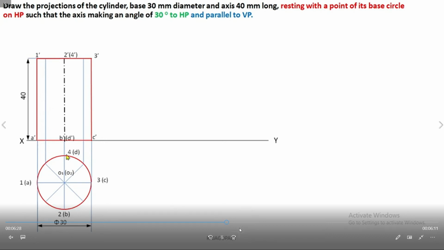Next position, axis is making an angle 30 degrees to HP. This means axis is making an angle 30 degrees to HP. HP is the HP inclination. We need to draw the above reference line here. With the one line we take the HP with the help of the protractor. That is the HP inclination 30 degrees with the axis. Okay. Now with the help of the compass we measure this distance. How much is the A dash to C dash is the distance.